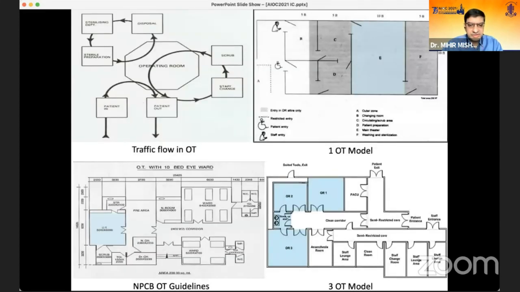These are some of the varied types of OT models we have, depending on whether it is one OT, two OT or three OT. Some NPCB guidelines are also given on exactly what the dimensions and other things will be. We have three parts here. One is the patient in and patient out to the operating room. This is the main core operating room. We have the sterilization department here, and we have the nurses and the staff. So there are three parts which are important, and they go to a common area, that is the operating room.